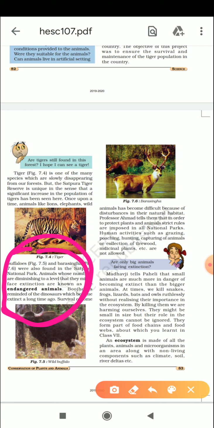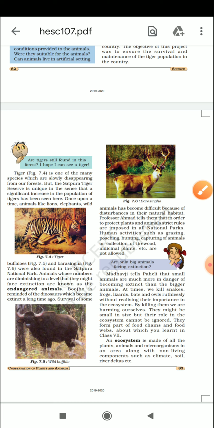But endangered means they are present but the number of these animals is very less, okay? So endangered means that, okay? So you can see that these all animals are endangered, ठीक है? बारहसिंगा भी is an endangered species, okay? So you should know about that, okay?